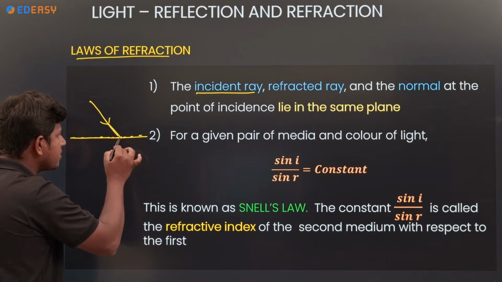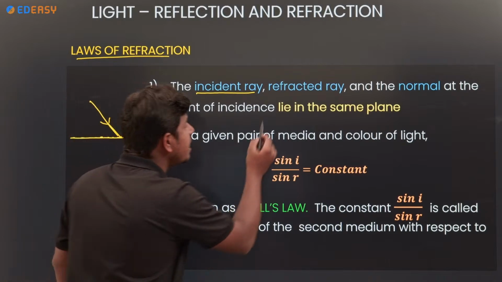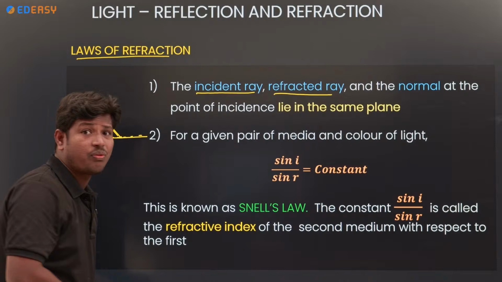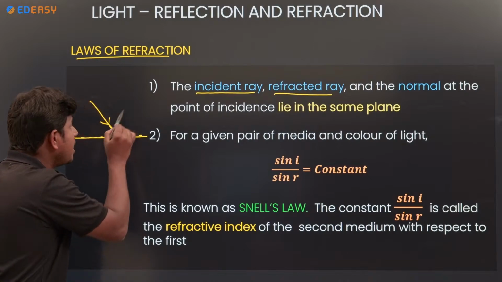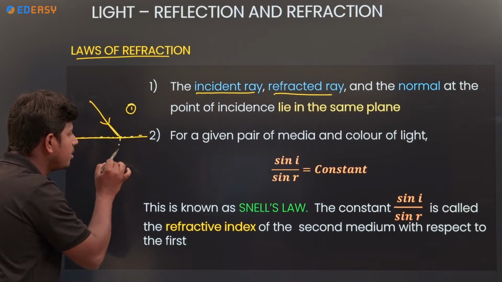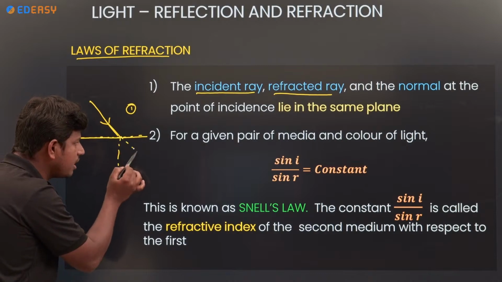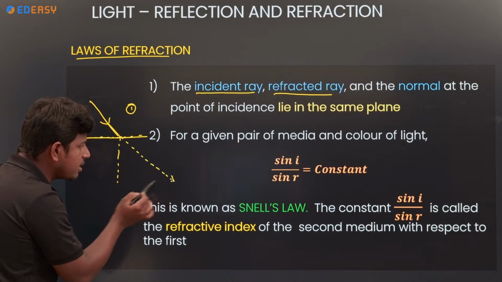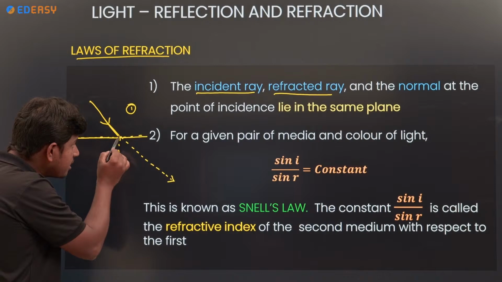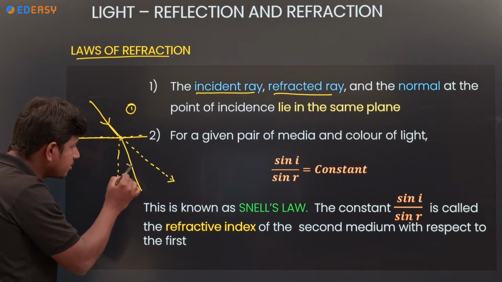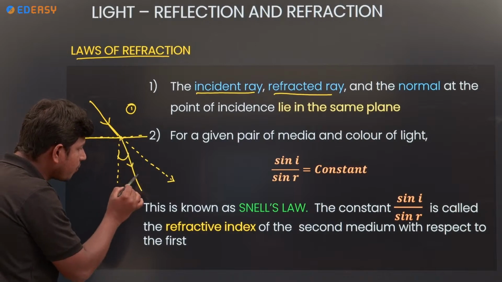The refracted ray is the ray that takes place in the second medium. This is the actual light ray, and it is acting towards the surface. This is called the refracted ray.